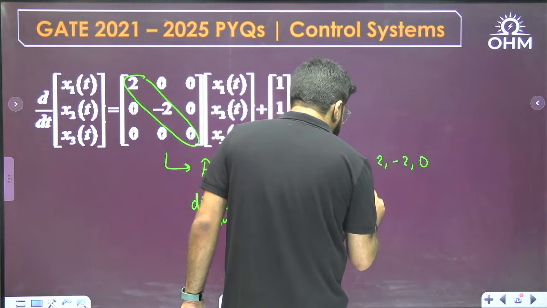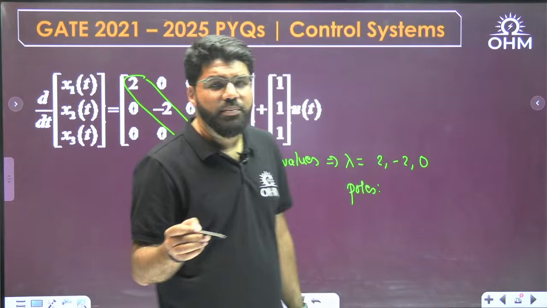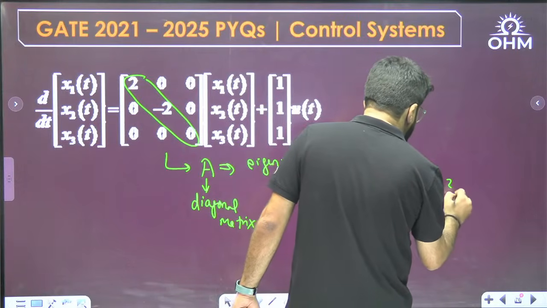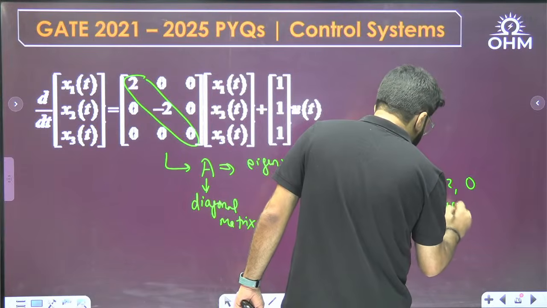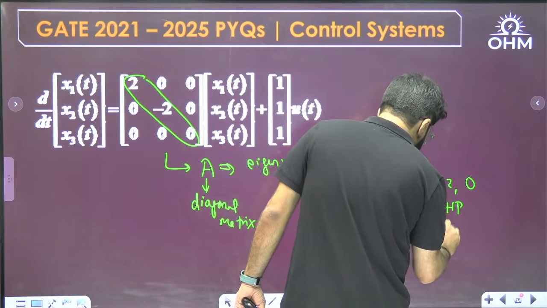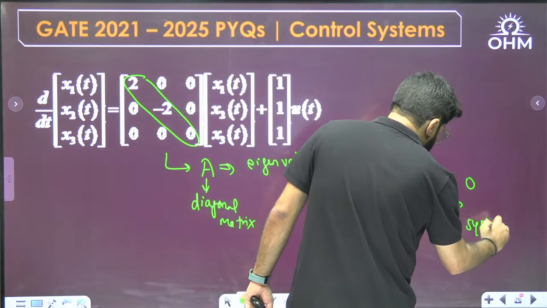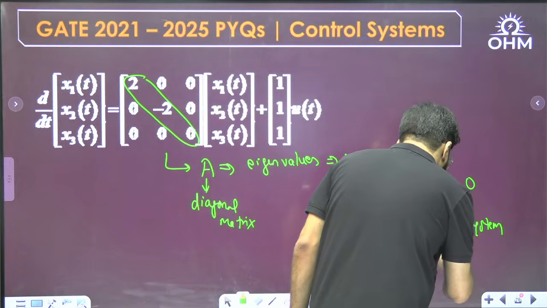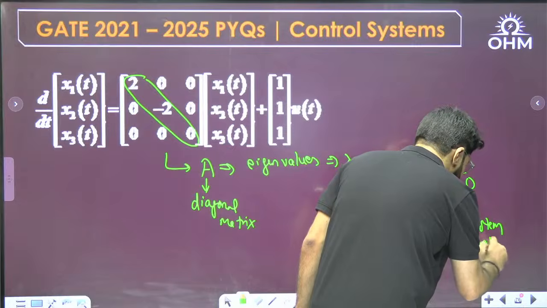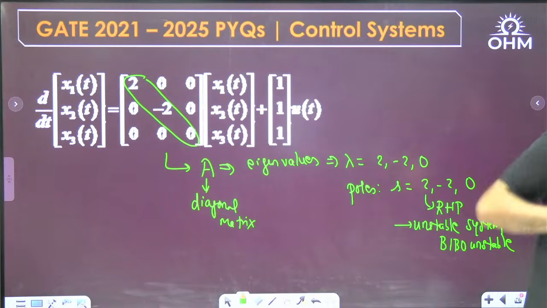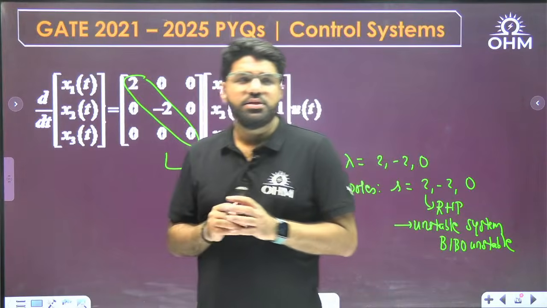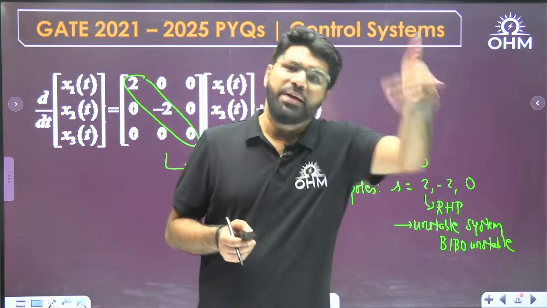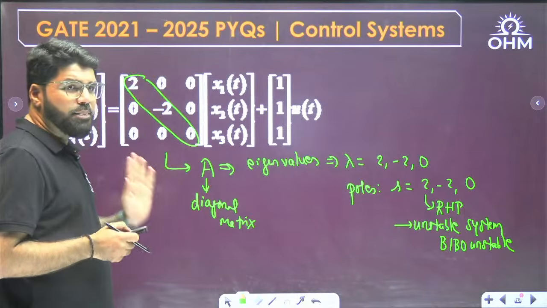So that means the poles. What is the role of the eigenvalues of the matrix A? They are also equal to the poles of the control system. So the poles of the control system are 2, minus 2 and 0. There is an RHP pole, and an RHP pole represents an unstable system. What is the meaning of unstable system? We define stability as BIBO stability, so this is a BIBO unstable system. That means for a bounded input, it will produce unbounded output, and output depends on state variable.